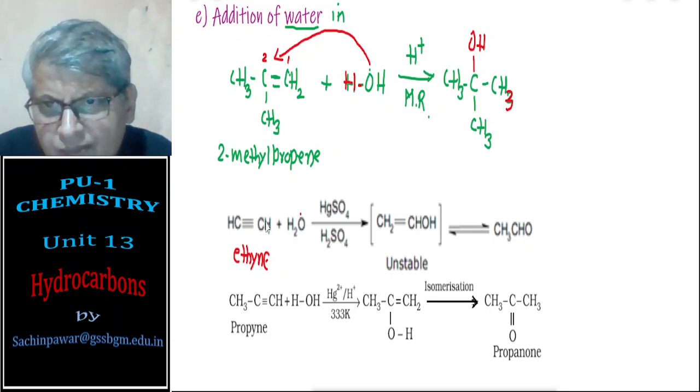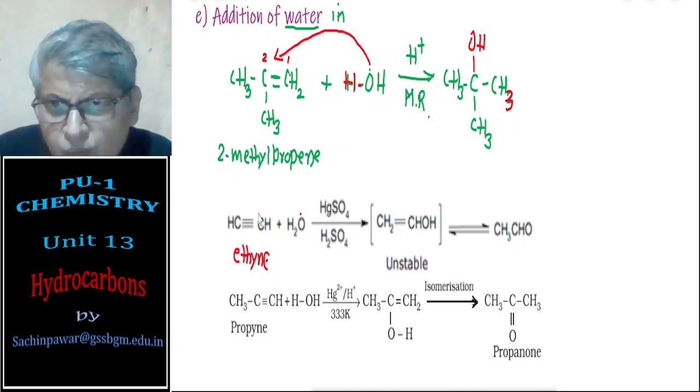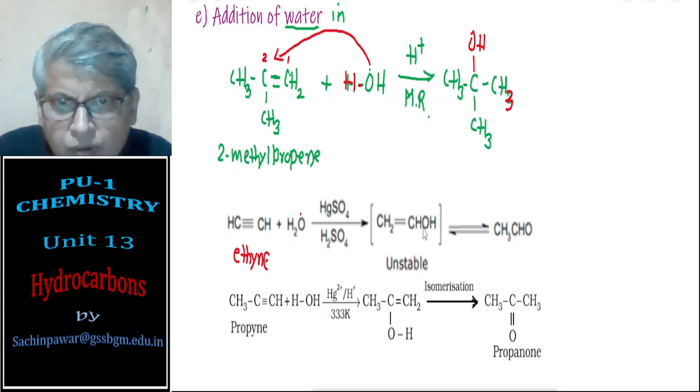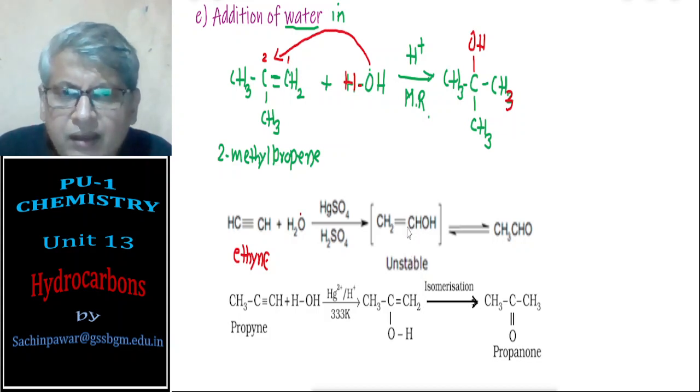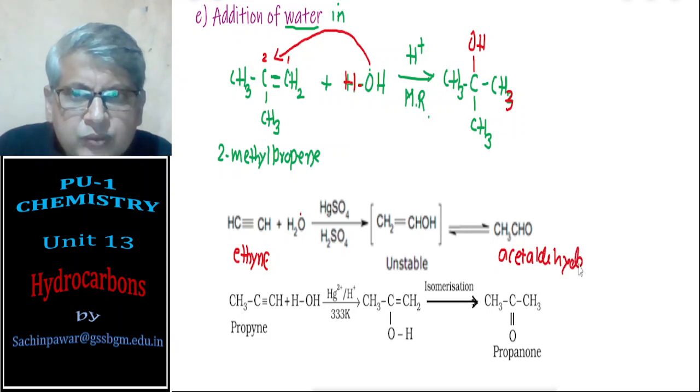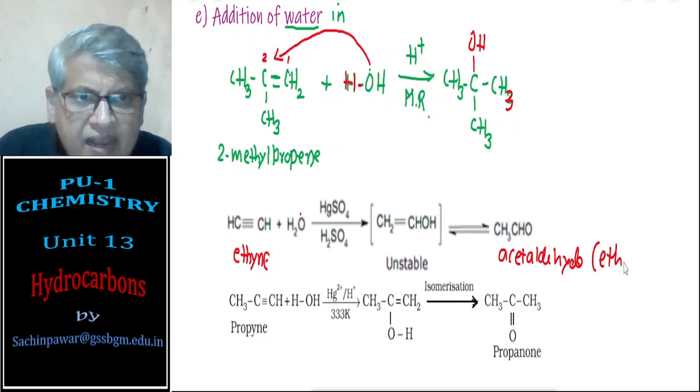OH goes to one carbon, H goes to one carbon, one pi bond is broken, CH2 double bond CHOH. The reaction stops here, and we have an unstable product. This will rearrange itself and form CH3CHO, that is acetaldehyde.